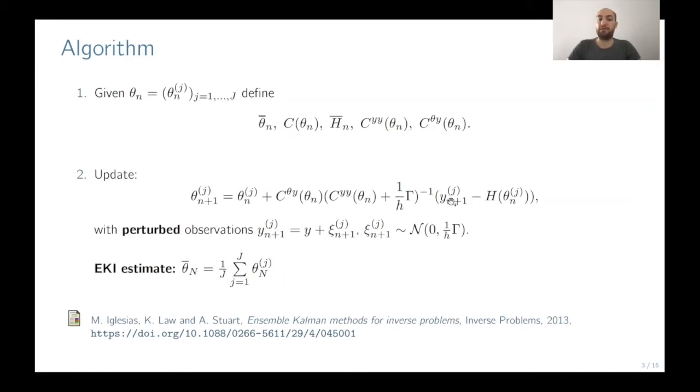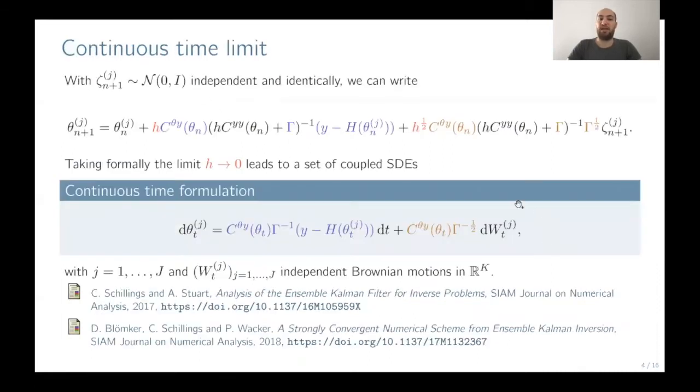Okay, and now we rewrite the update step by splitting the observations and the noise, and then we obtain the following form. And in this form, we can now let h go to zero, and therefore this expression and also this expression should approach zero. And therefore, this whole expression looks very similar to an Euler-Maruyama discretization for the coupled system of SDEs below. So in this coupled system of SDEs, we have for each particle an SDE, which is driven by a Brownian motion, which are independent for all particles.